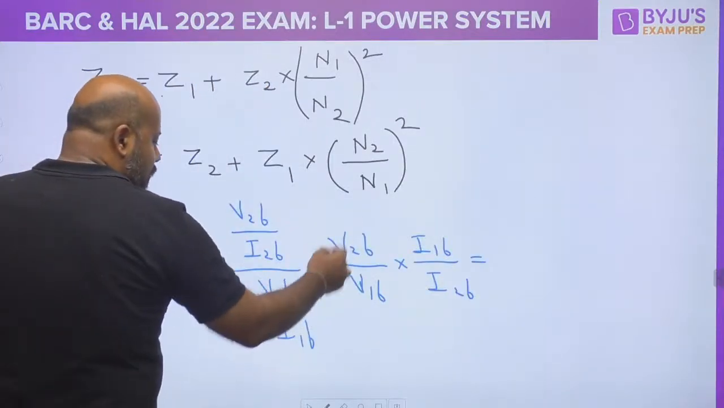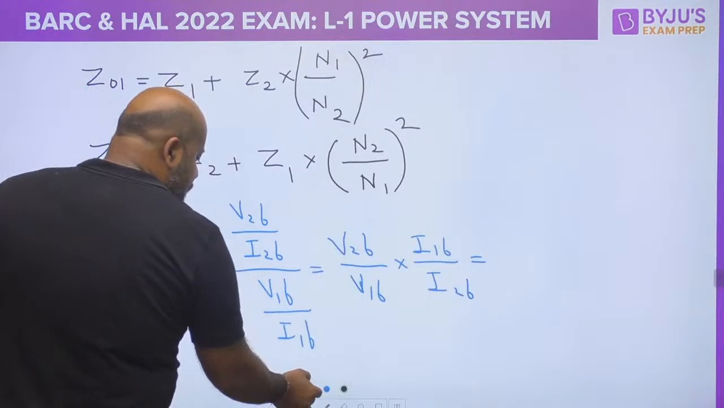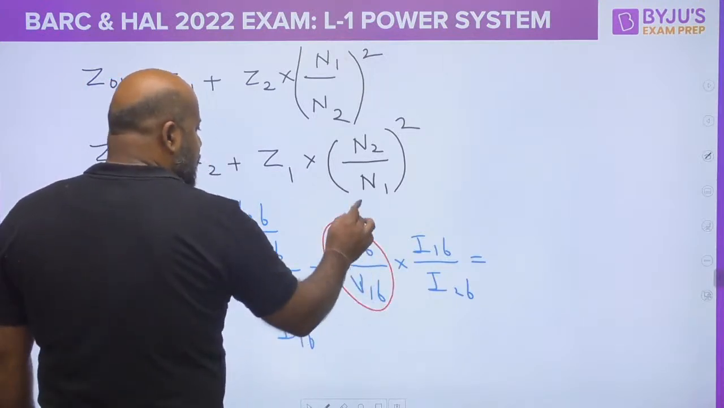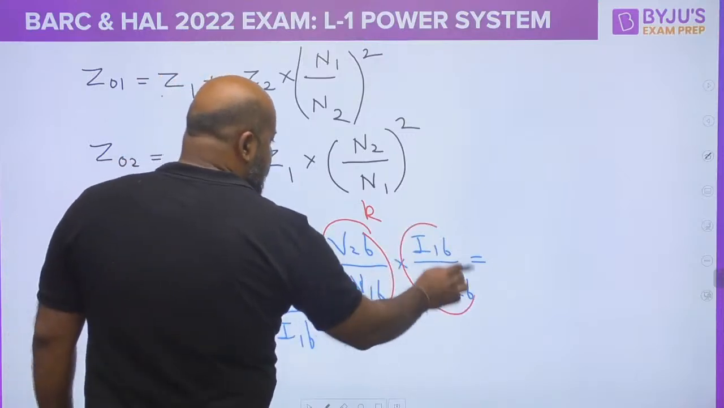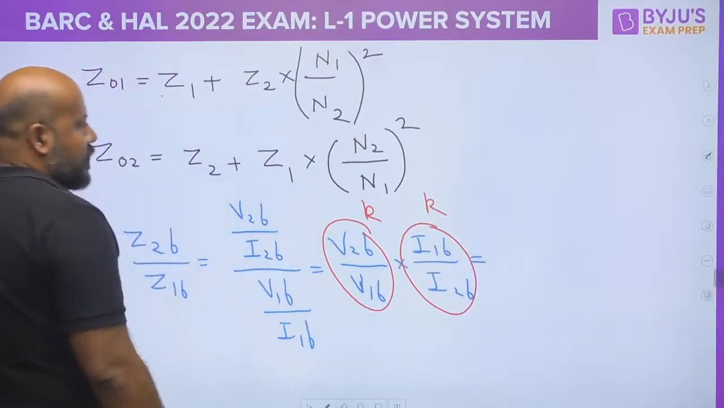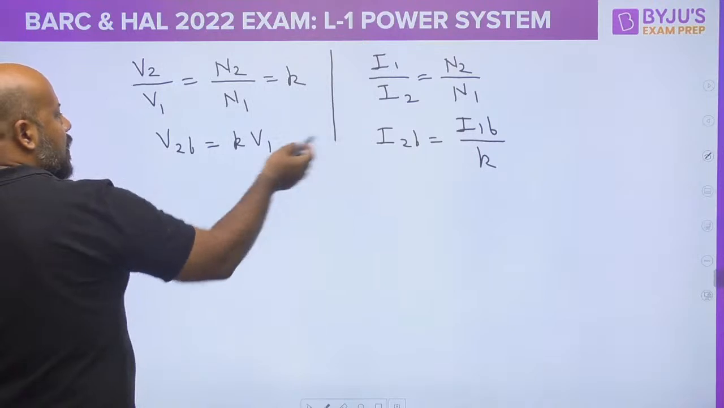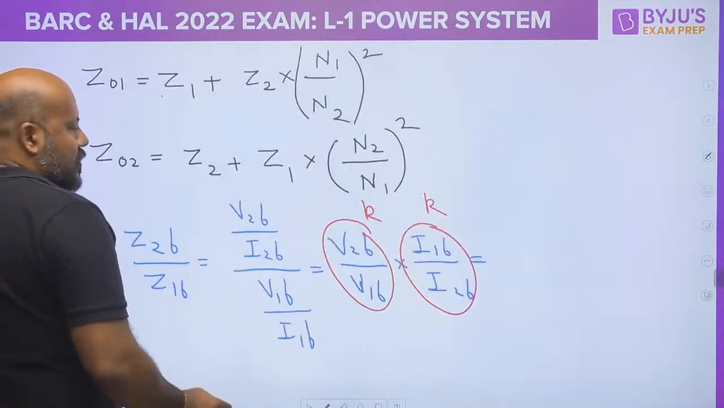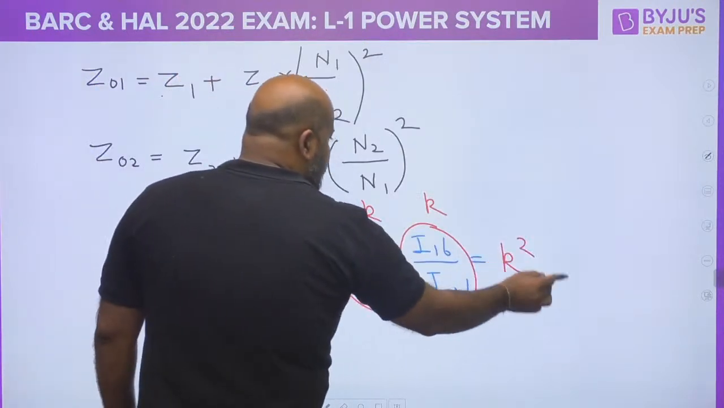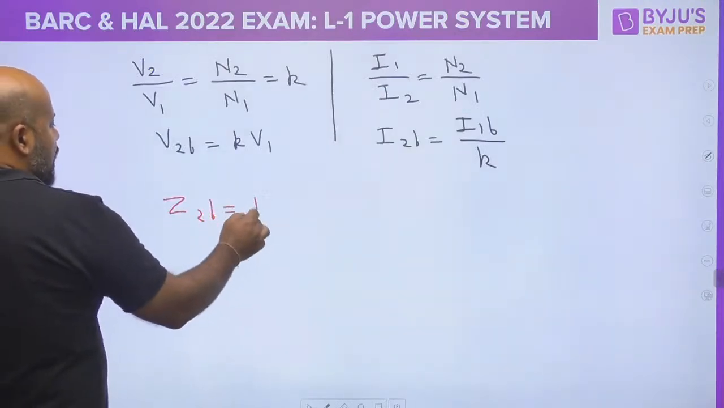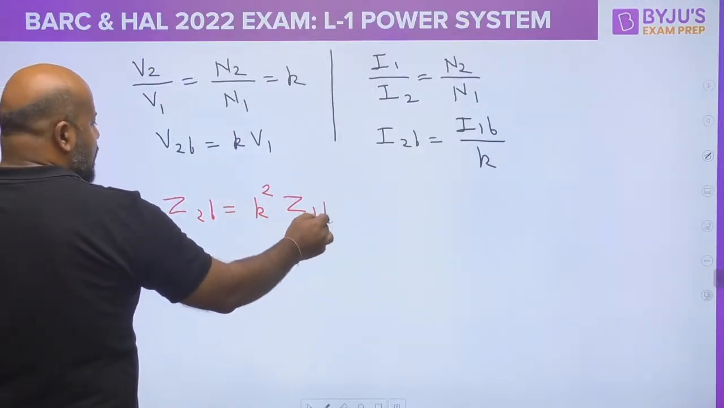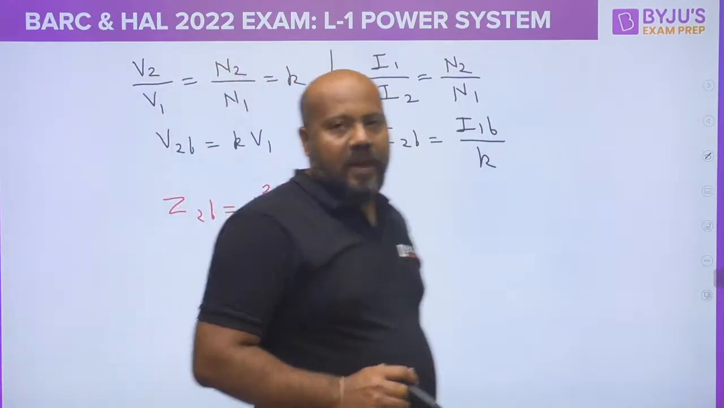So this V2B you can write as K, and I1B upon I2B, this also you can write as K. Yes or no? Can I write these equations? So this is going to be K square. It means one thing you can write, that the base impedance for the secondary side is K square times the base impedance at the primary side.